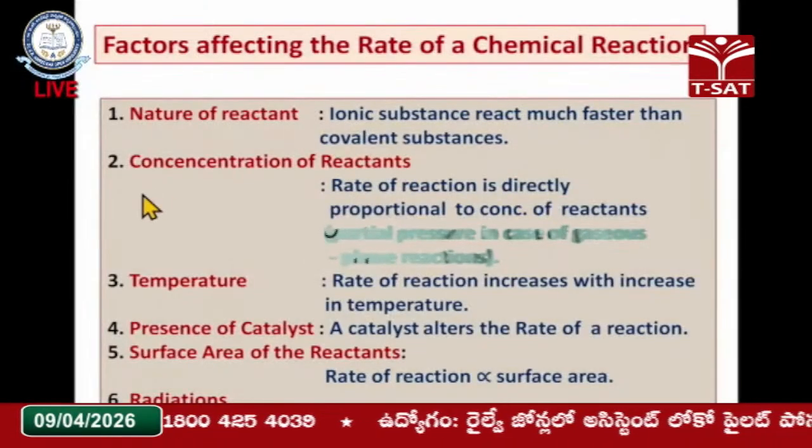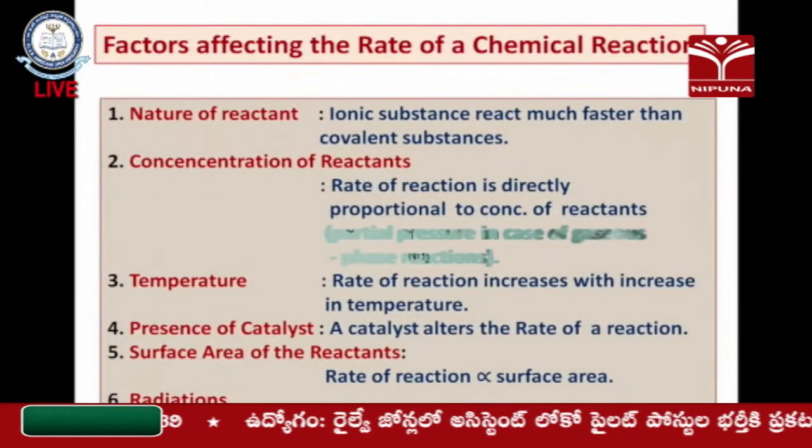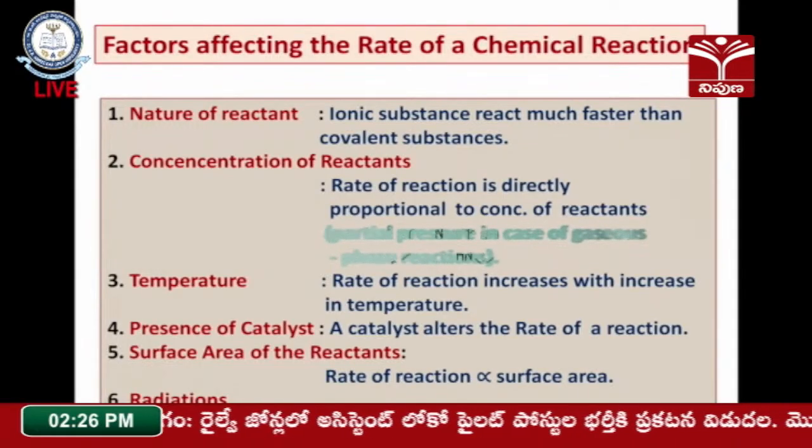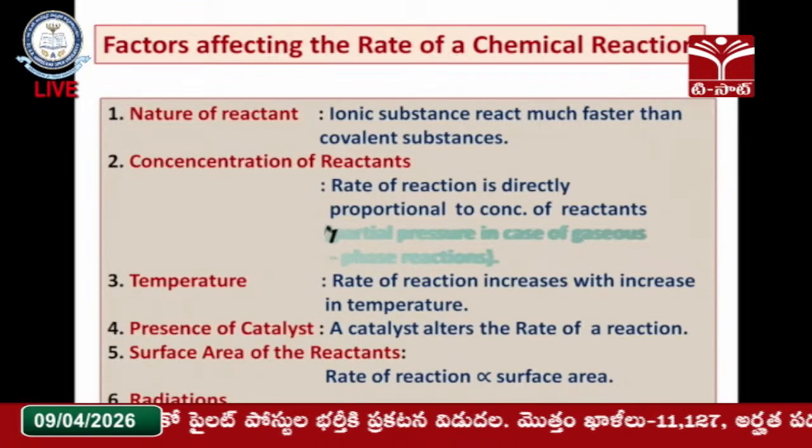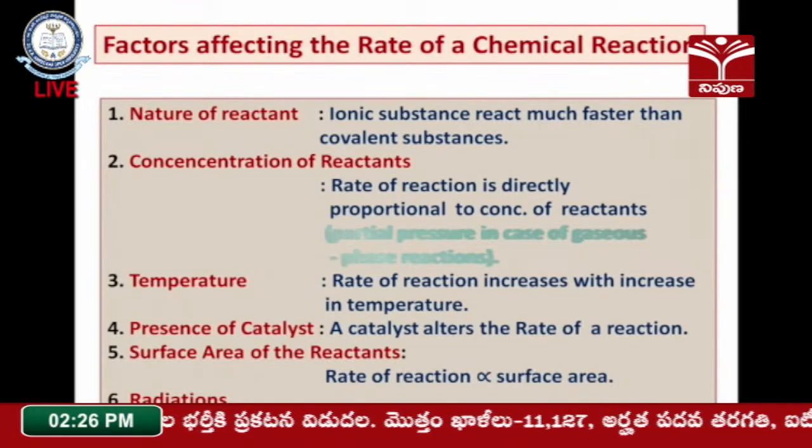So, the way you can find the rate of the reaction is less for these covalent substances. Now, the second factor is the concentration of the reactant. Obviously, if the concentration of the reactant increases, the rate of the reaction will increase, which means the concentration of the reactant is directly proportional to the rate of the reaction. And the temperature is also directly proportional to the rate of the reaction. With an increase of the temperature, the rate of the reaction is going to increase.